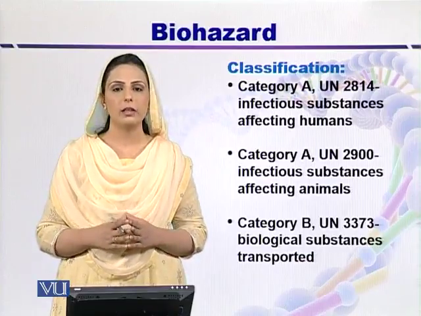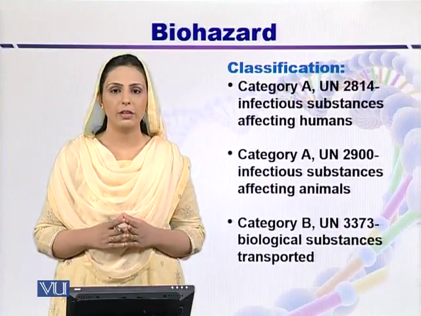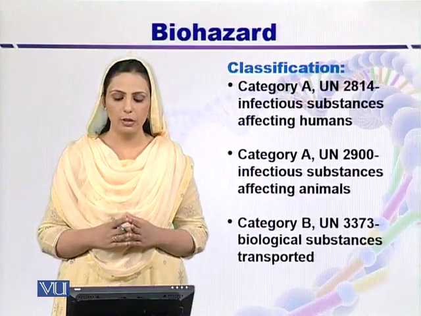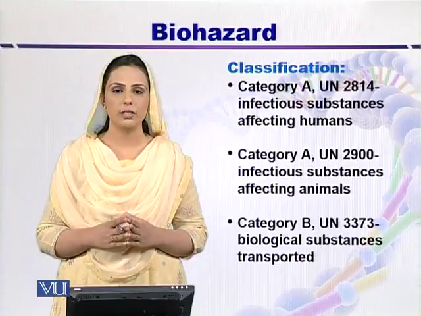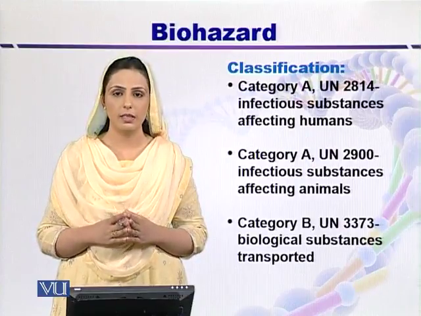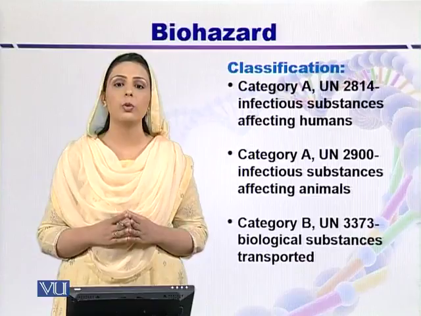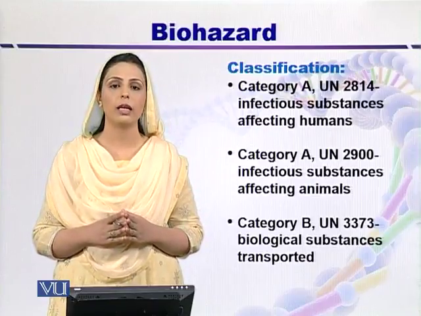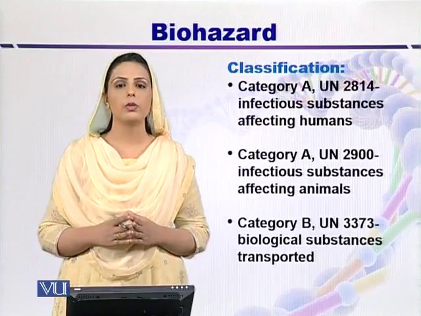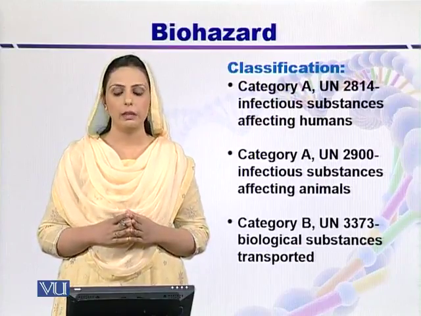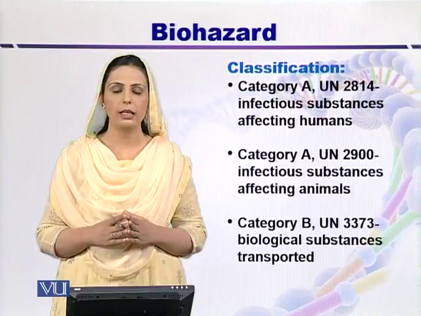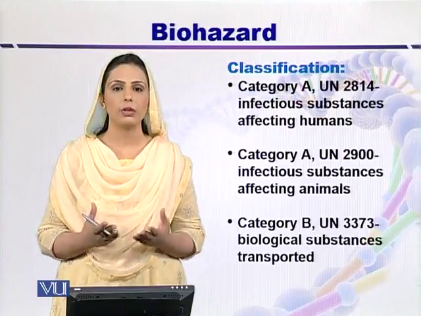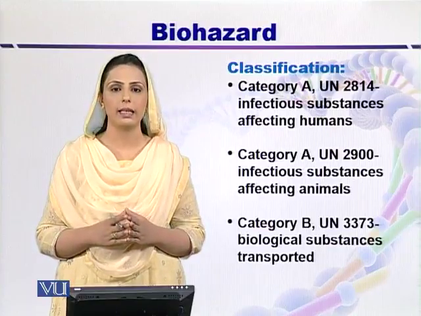While the second group, which is also known as category A, but the UN number is different, 2900, includes infectious substances or biohazardous substances that affect only animals, so they are fatal or life-threatening for animals. The third group is known as category B. The UN number is 3373. Here we talk about the biological substances that are transported for diagnostic or for any other investigative purposes.